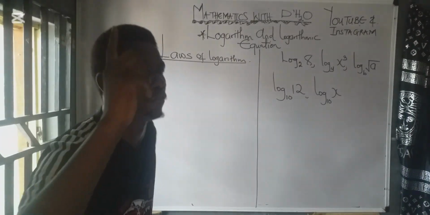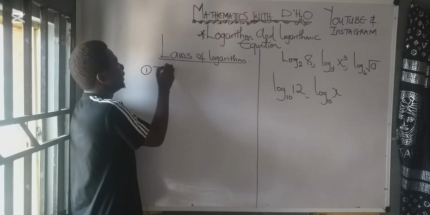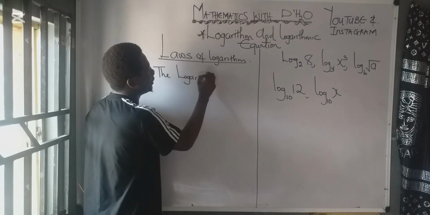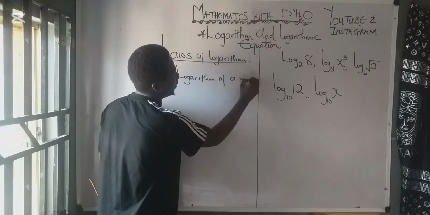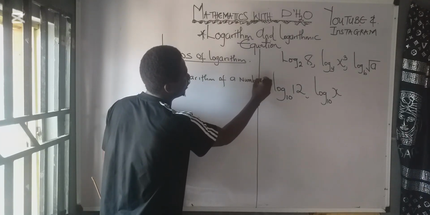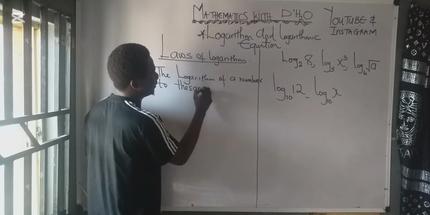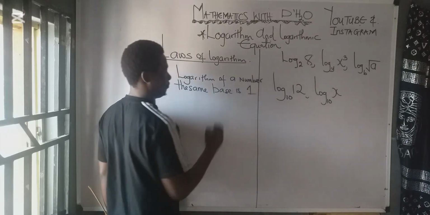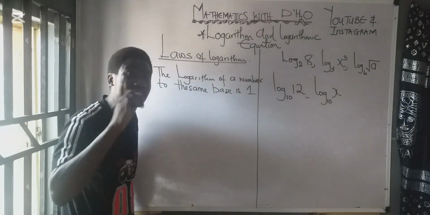The first law of logarithm, law number 1, says that the logarithm of a number to the same base is 1. Write it down. The logarithm of a number to the same base is equal to what? 1.